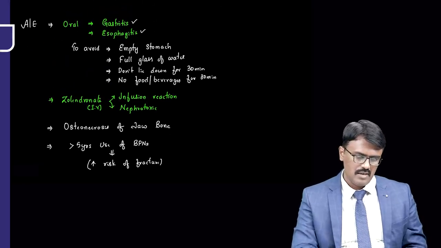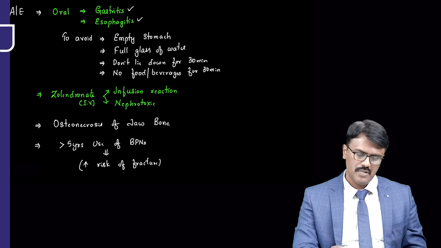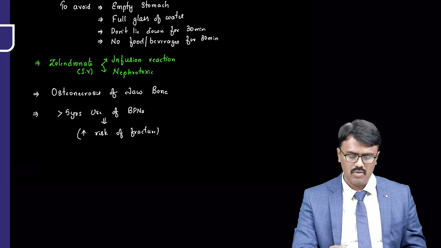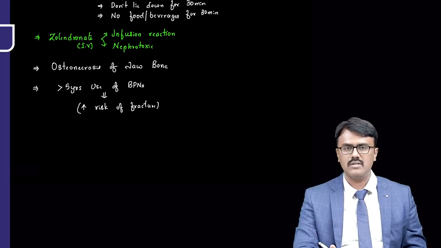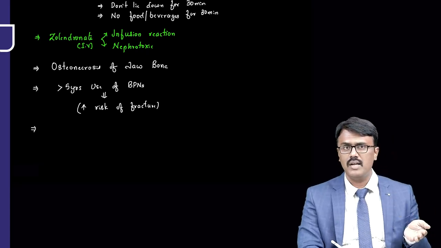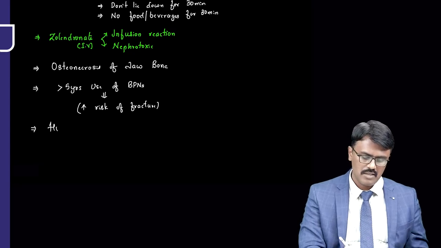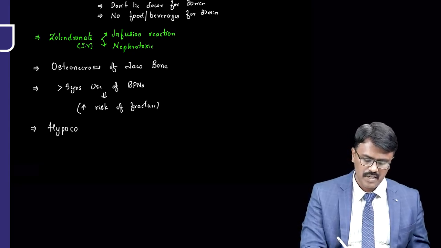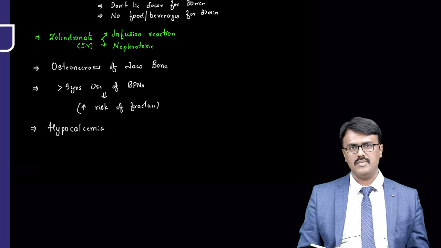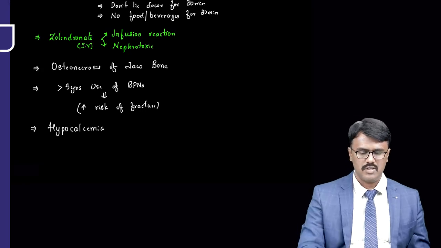So guys, these are the adverse effects when you take them orally. With IV zoledronate, the problem is osteonecrosis of the jawbone, and with more than 5 years of usage, it causes increased risk of fracture. And obviously, they are used in hypercalcemia of malignancy. What will they do with calcium? They can cause hypocalcemia. So the drugs can cause hypocalcemia. So that is about bisphosphonates.